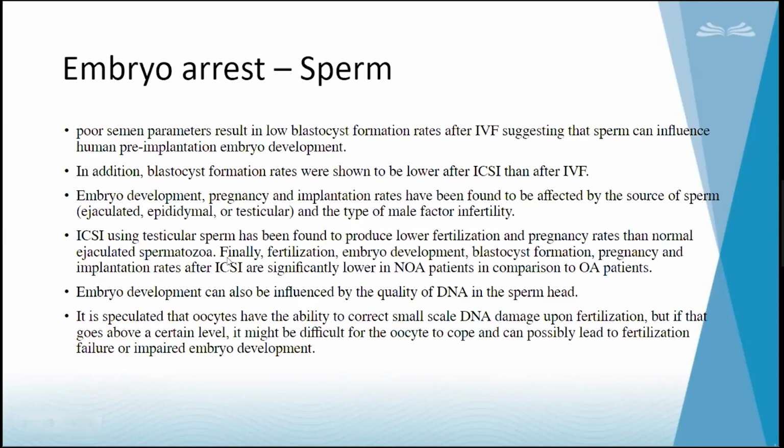But not very drastically. So ICSI using testicular sperm has been found to produce lower fertilization and pregnancy rates than normal ejaculated sperm. Finally, fertilization, embryo development, blastocyst formation, pregnancy, implantation, everything is very important after ICSI, and they are significantly lower in non-obstructive azoospermia patients in comparison to obstructive azoospermia patients.